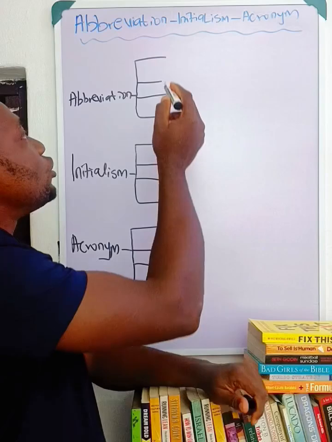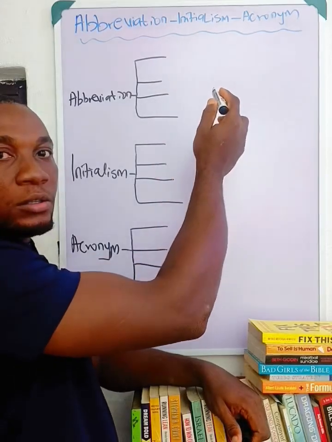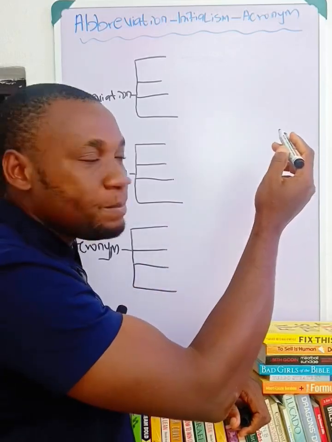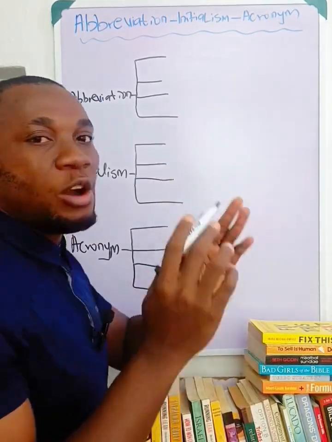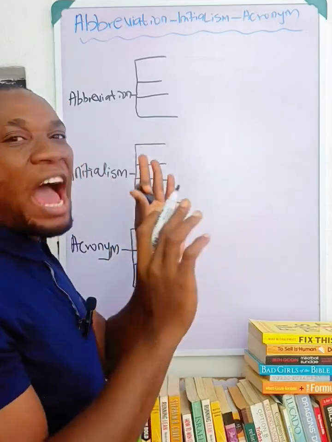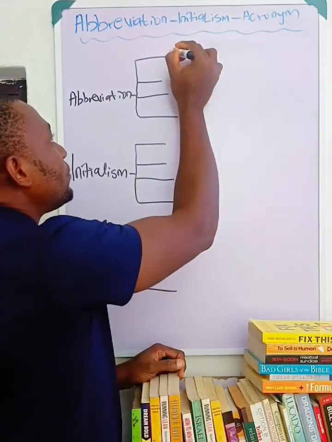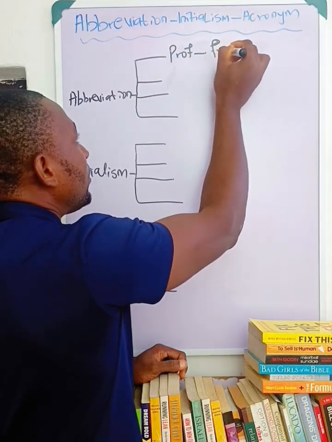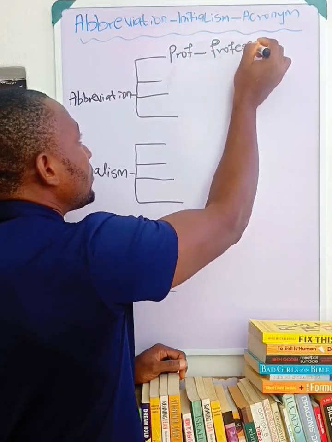Abbreviation is when two or more letters in a word are representing that word. When you have two or more letters in a word representing the word, it is abbreviation. For example, prof from professor,